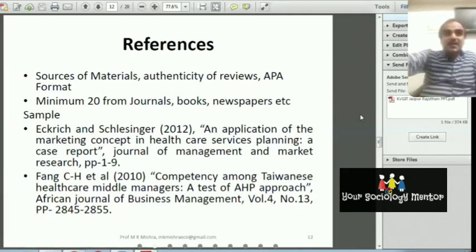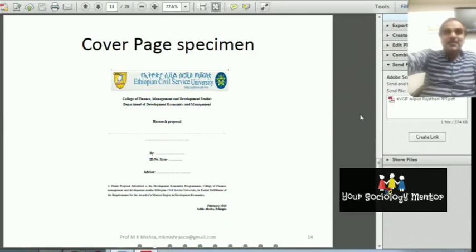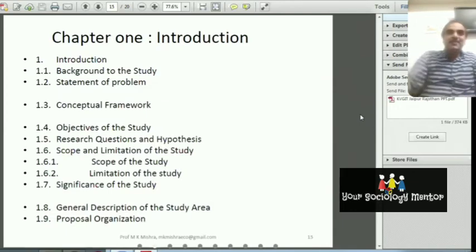So you can write this. I am showing you the Ethiopian Civil Service University guideline for research proposal. I am showing you the case of foreign countries. The first one is the cover page. After the cover page, you can see this chapter 1. This is the foreign, another country.